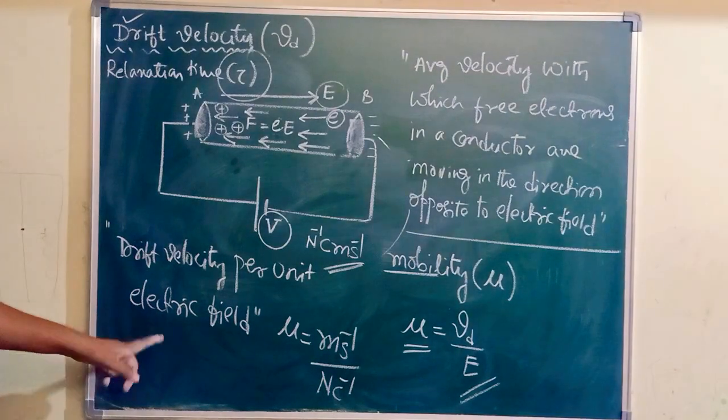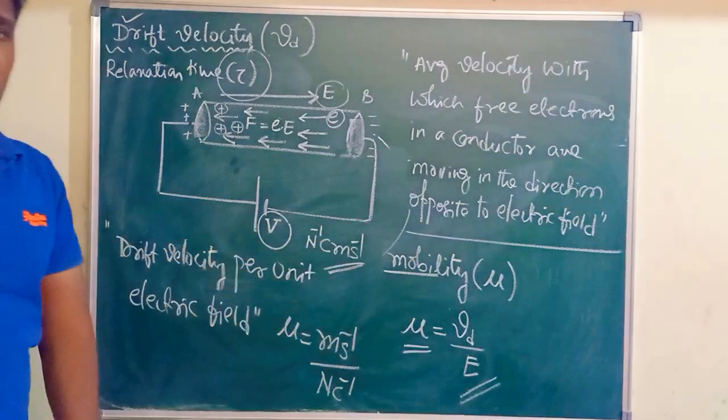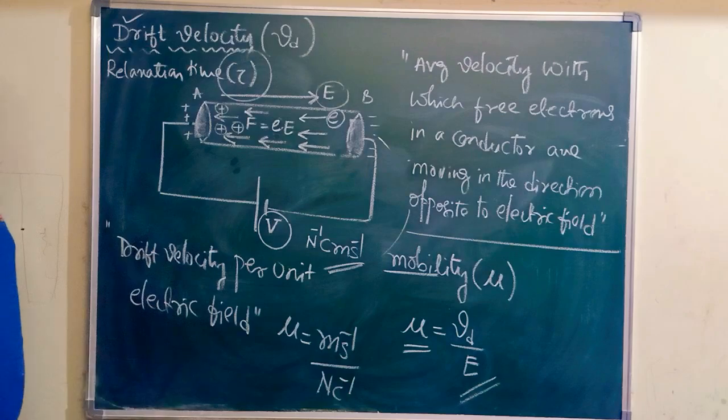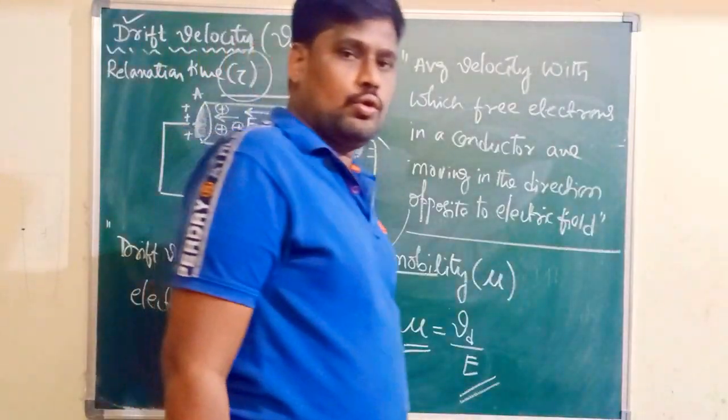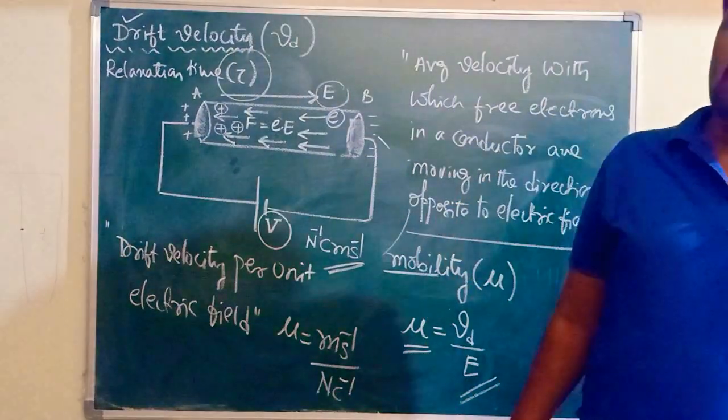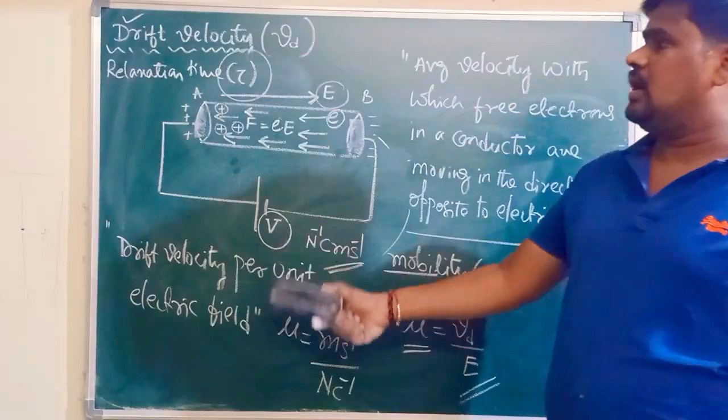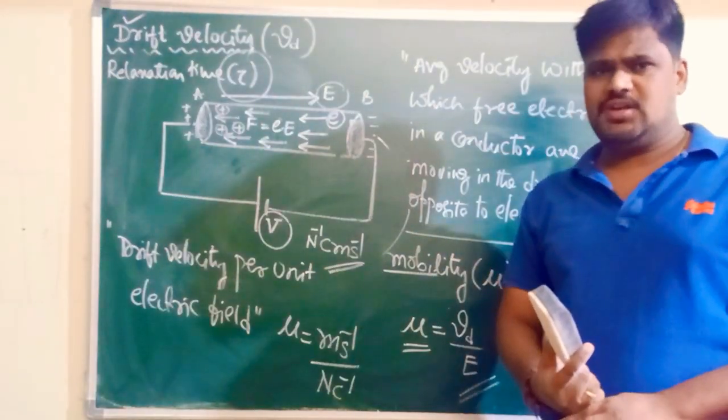Drift velocity per unit electric field is called mobility. The time interval between any two successive collisions between a free electron and a positive ion in a metal is called the relaxation time. Okay.